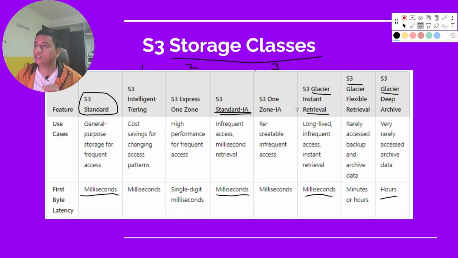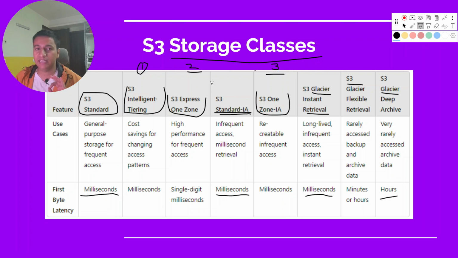Now let's talk about these 3. Let's talk about number 1. Number 1 is S3 Intelligent-Tiering, and what it does is intelligently and automatically move your objects between those classes, so that you get the benefit of both worlds. Then number 2 and number 3 are reserved for the directory type S3 bucket, because as we just saw, there are 2 types of buckets, general purpose and the directory type. So these 2 are reserved for the directory type.